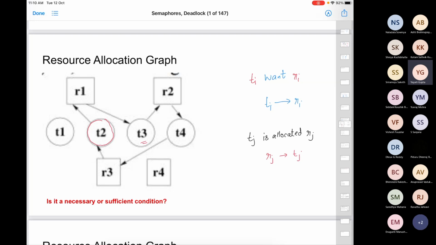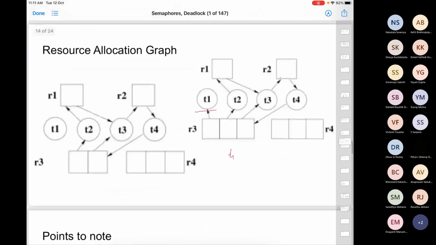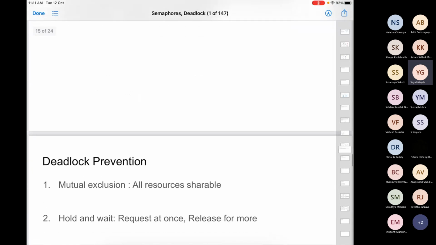Whether deadlock happens totally depends on your sequence of requests and releases. Even in the dining philosophers problem, you won't always have deadlock. It depends on the order in which the philosophers feel hungry and try to grab the chopsticks. A deadlock will happen when all of them feel hungry at the same time. If they feel hungry one by one, you won't see any deadlock. So circular wait is sequence dependent.